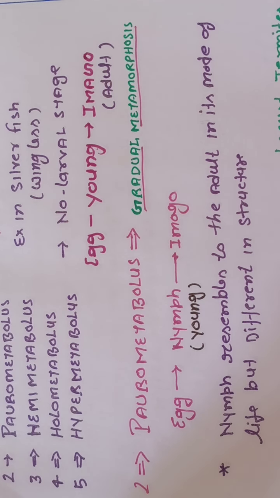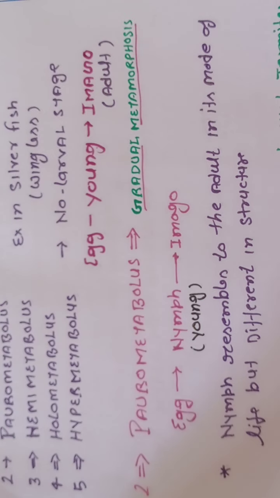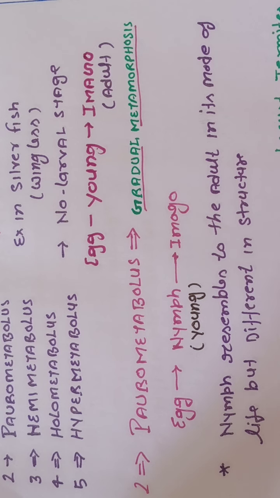This nymph resembles the adult in mode of life. Try to understand, mode of life is similar, but structurally it is different from adult. Now this nymph gradually gets converted into imago. Why do we use the word gradual metamorphosis? Because this nymph gradually gets converted into imago.